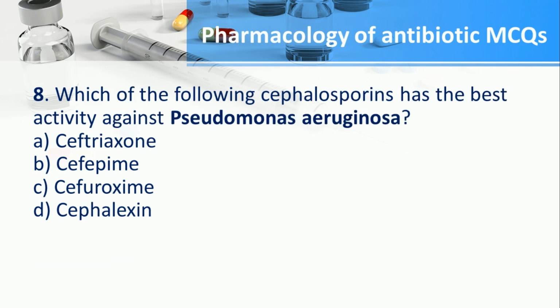Number 8. Which of the following cephalosporins has the best activity against Pseudomonas aeruginosa? A. Ceftriaxone, B. Cefepime, C. Cefuroxime, D. Cephalexin. The answer is B. Cefepime.